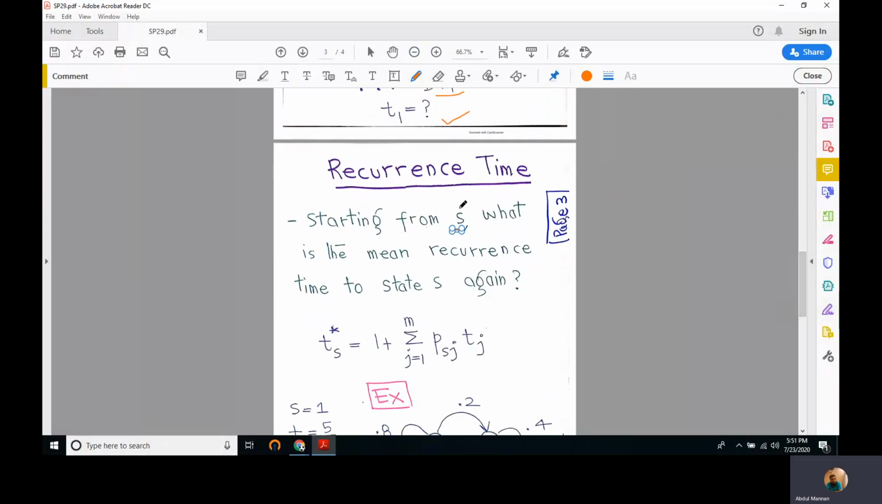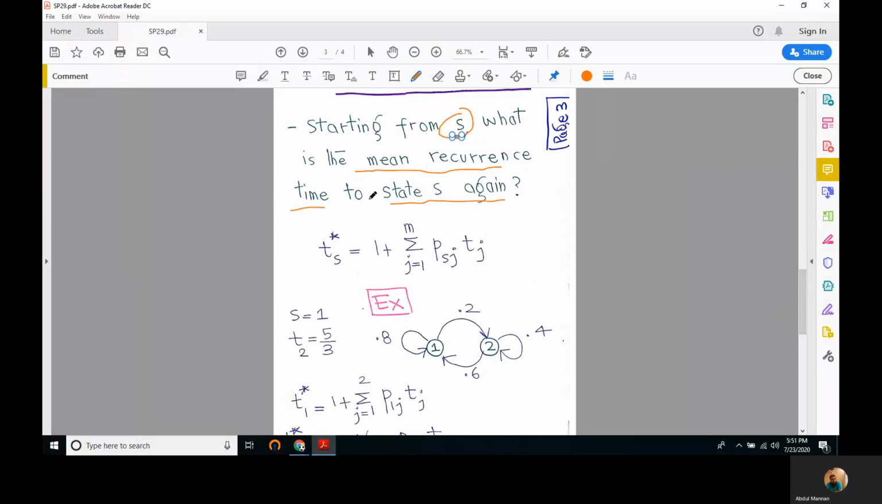So starting from S, what is the mean recurrence time to state S again? What is the mean time after which the same state S is visited again? This means that given this chain, if we start from 1, what is the mean time after which the state 1 is visited again?